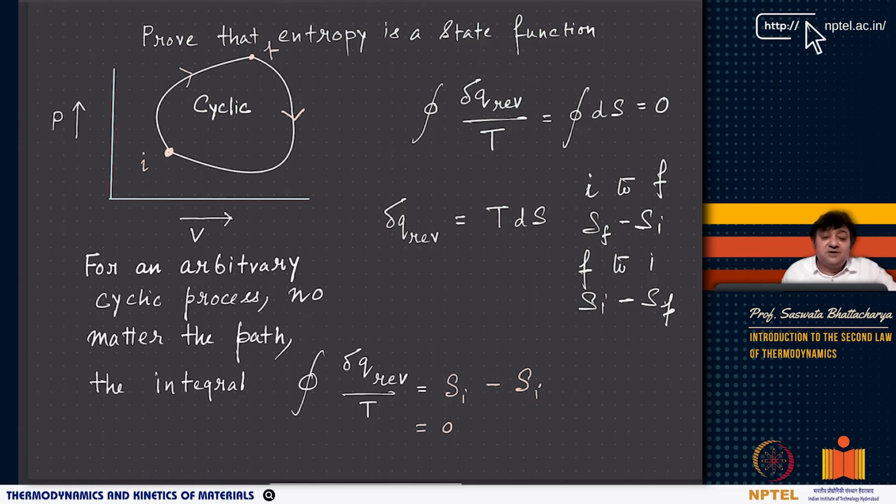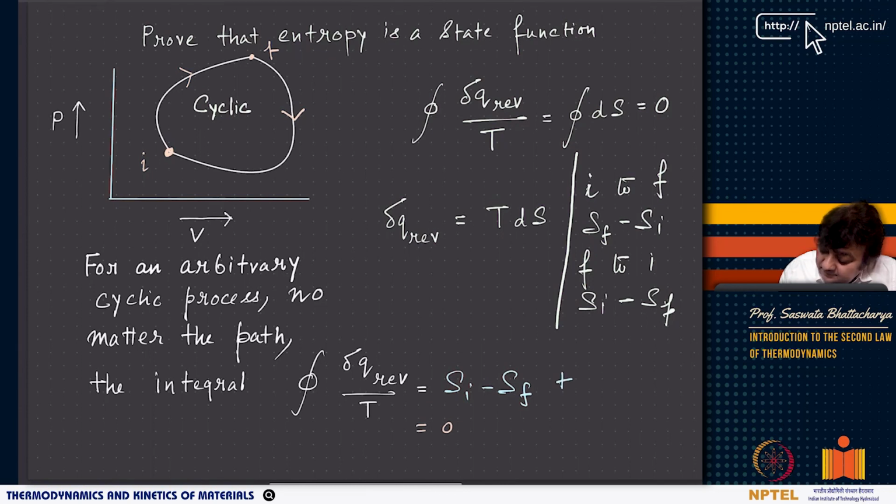For an arbitrary cyclic process, no matter the path, if I add them together, it is basically Si minus SF plus SF minus Si, which is equal to 0.